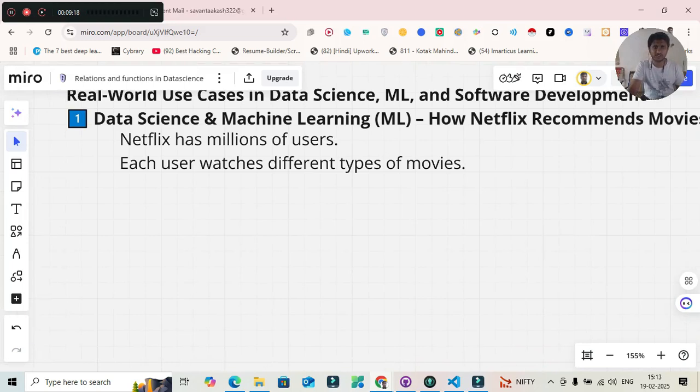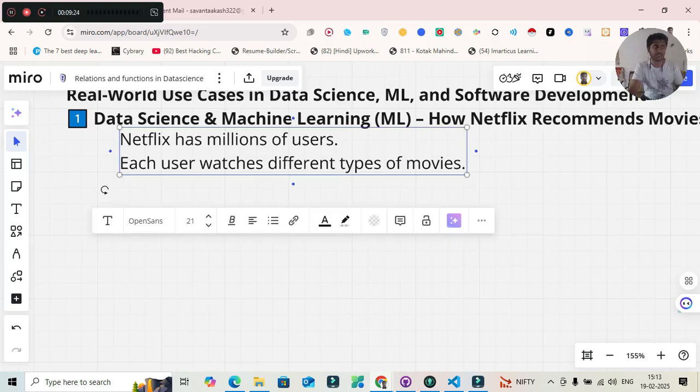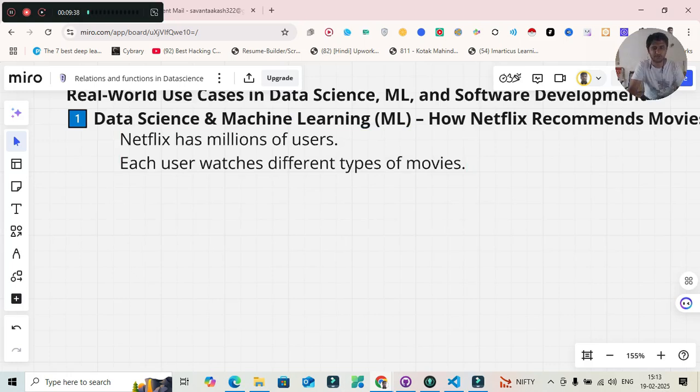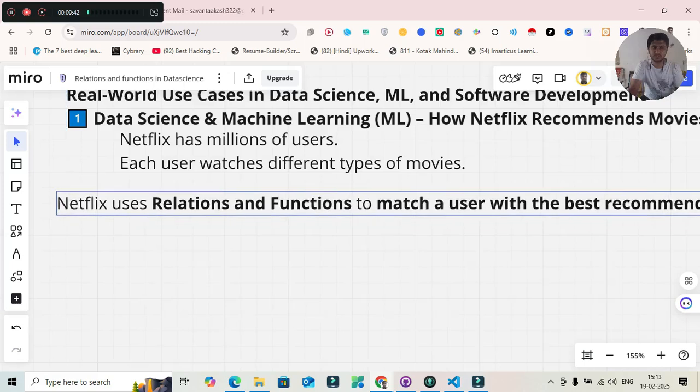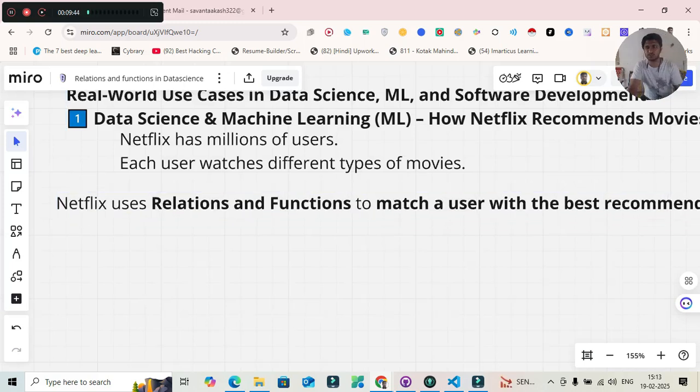Okay, so Netflix has millions of users, correct? Each user watches different types of movies, correct? So Netflix uses relation and function to match the users, okay, to provide the best recommendation. So it will provide the best recommendation because of this, right? Netflix uses relation and function to match users with the best recommendations.